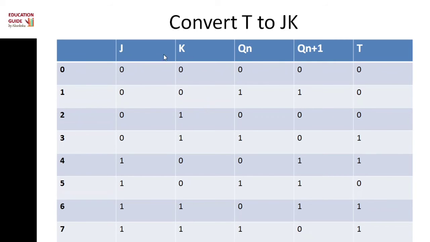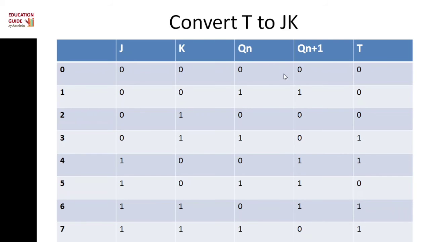When we give input as 0 0, then we get output in the previous state. When we give input as 0 1, then it is a reset state. If we give input as 1 0, then we get the set state. If we give input as 1 1, then we get the toggle state, which if it is 0, then we find 1, and if it is 1, we find 0.